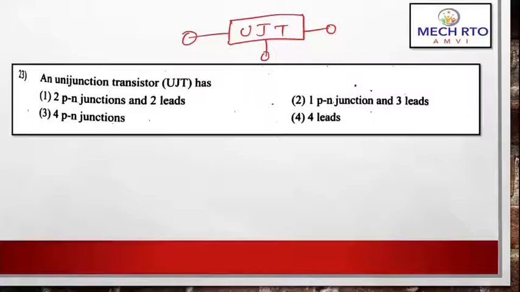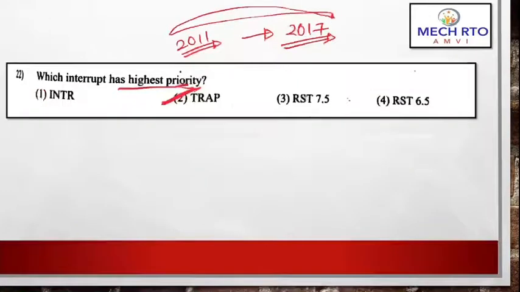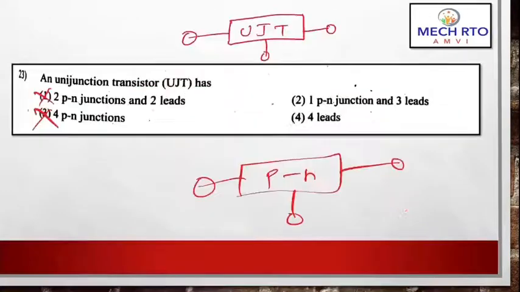So it cannot have 2 PN junction diodes. It has only 1 PN junction diode present in your UJT. So not 4 PN junctions, so the third is not right, and it will not have 4 leads either. It is having 3 leads only. So your correct answer will be one PN junction and 3 leads.